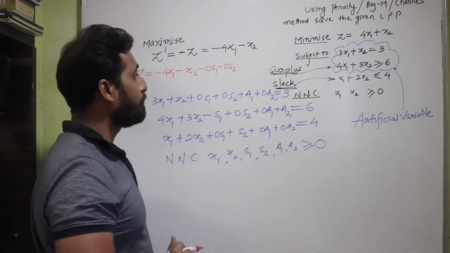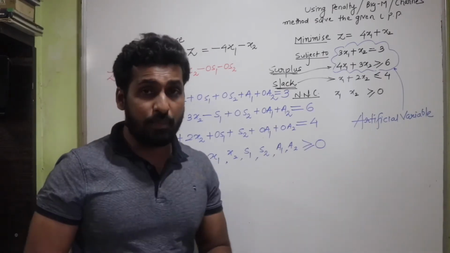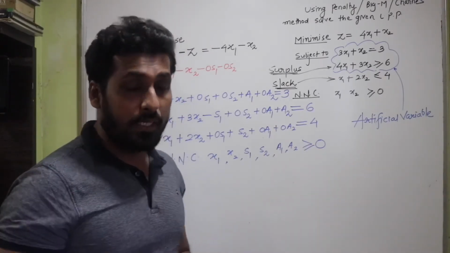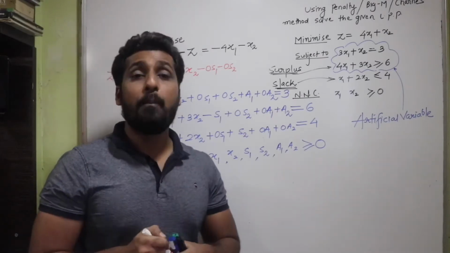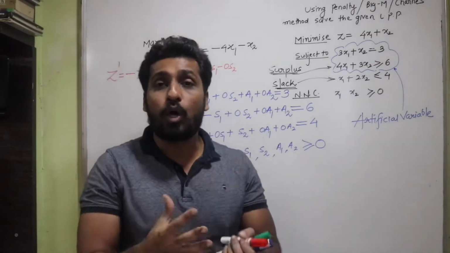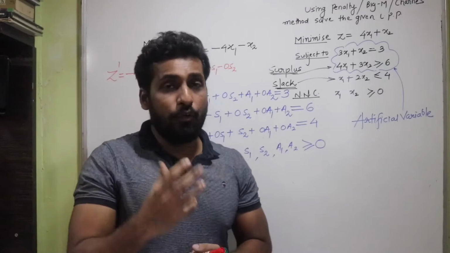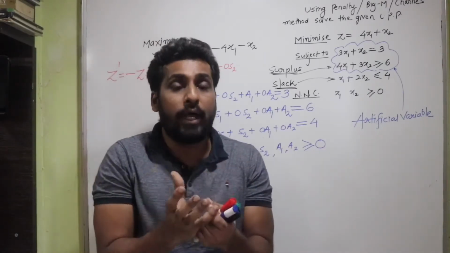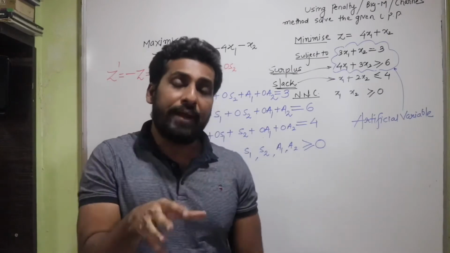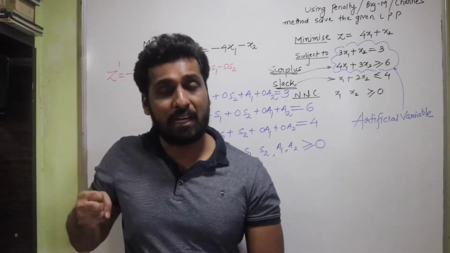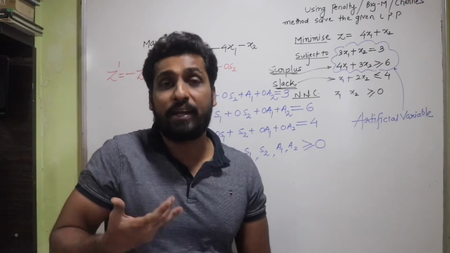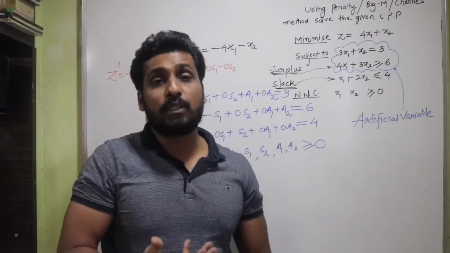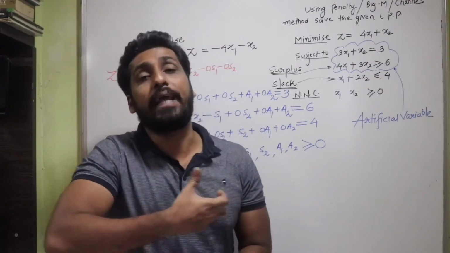Listen carefully. The name of this method is called the penalty method. Now what is a penalty? Penalty is something that you are going to take away, isn't it? It is a very common word that we use. Penalty means something has been taken away. We can be penalized monetarily, that means someone will come and take our money.